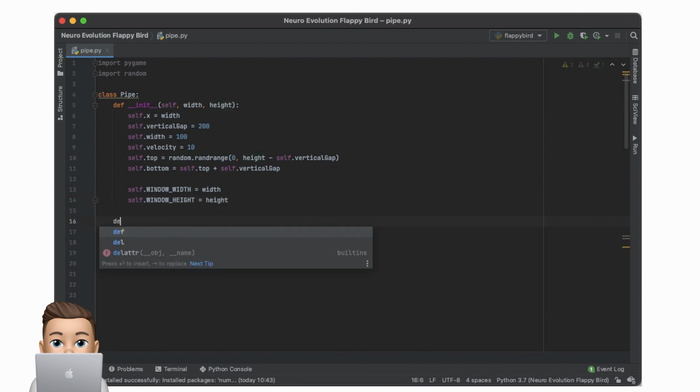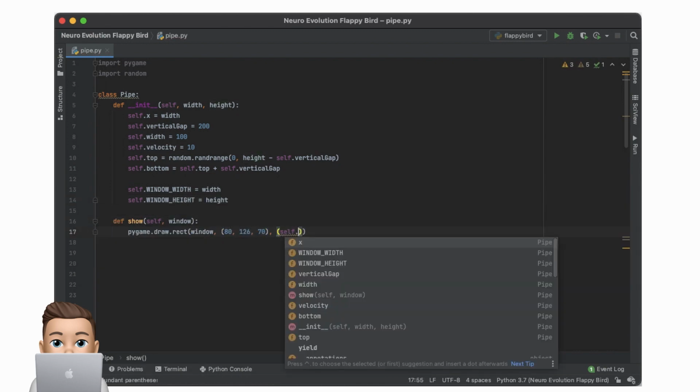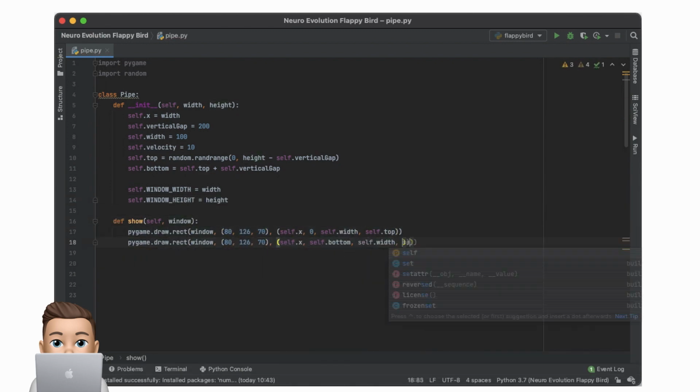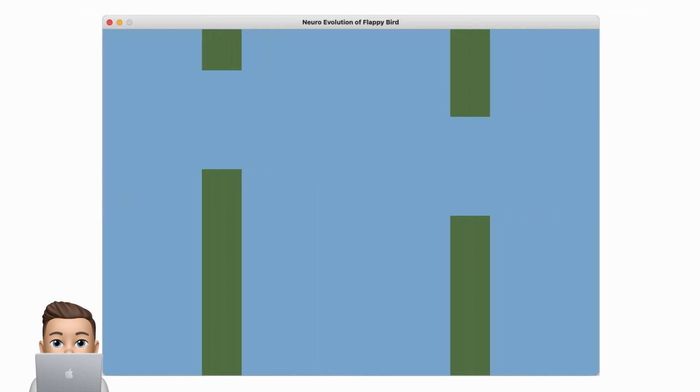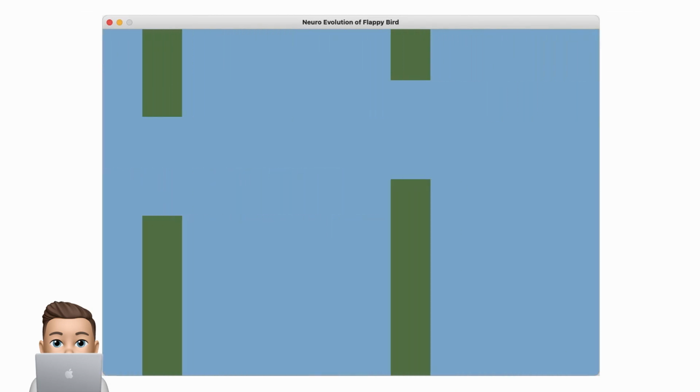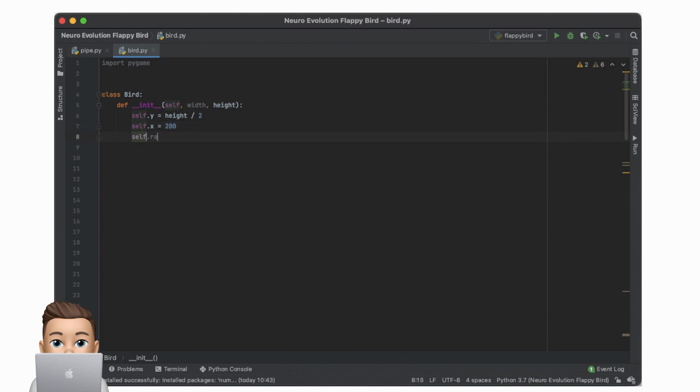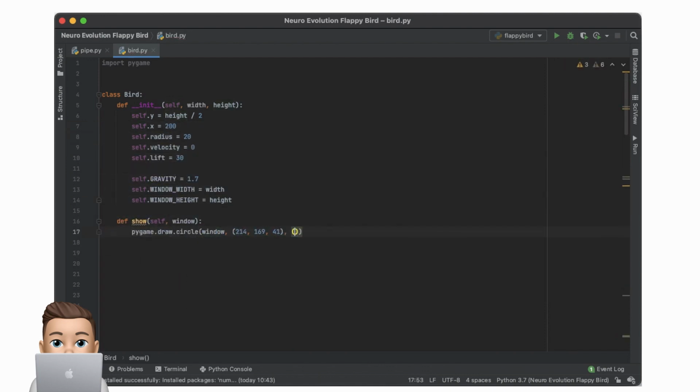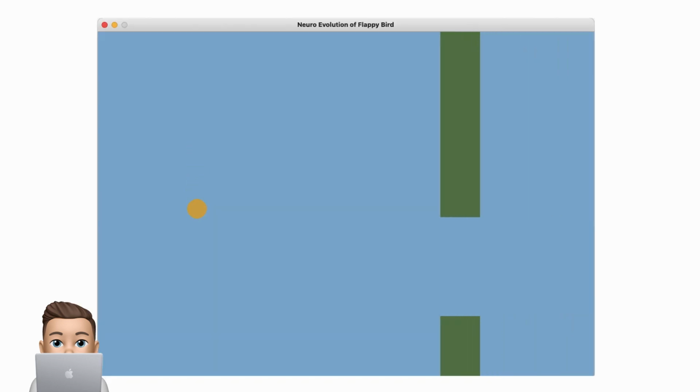First off, we're going to create the pipes, which will have a gap at a random height and will move towards the left of the screen with a constant velocity. Then we'll add a bird, which will have a fixed x position. There will be a constant gravity force which acts on the bird's velocity each frame. Then we'll add a jump function which applies a force to the bird so it can manoeuvre through the pipes.